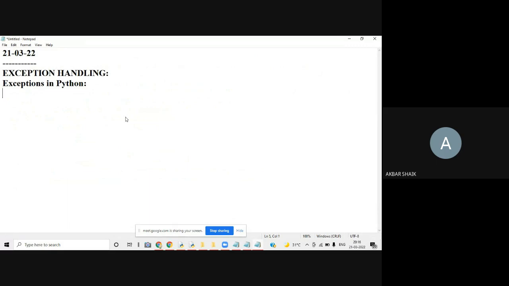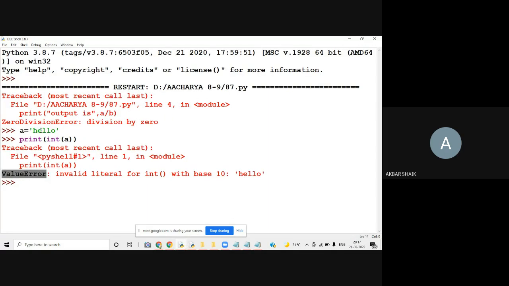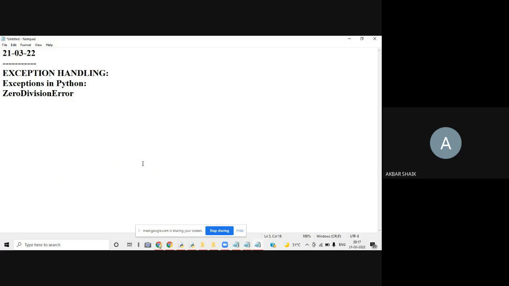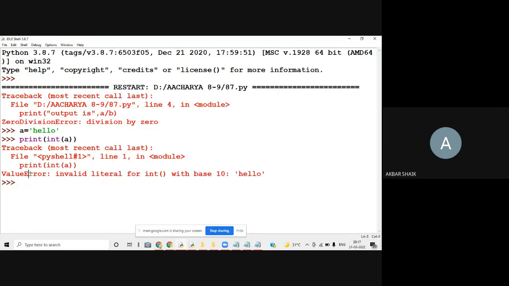So one is zero division error, and one more is value error. Zero division error is the error when we try to divide a number by zero. And one more is value error.